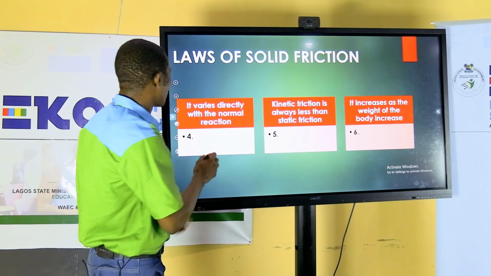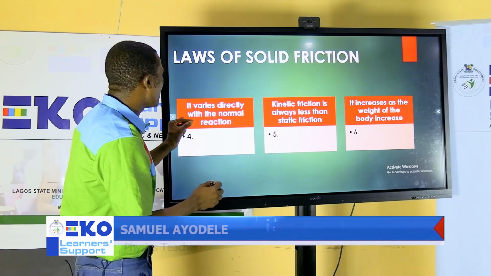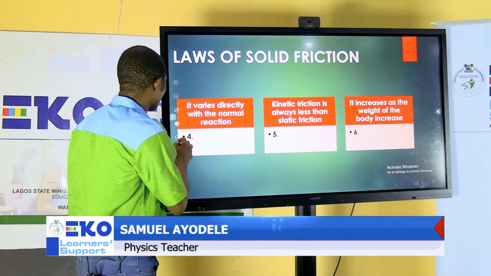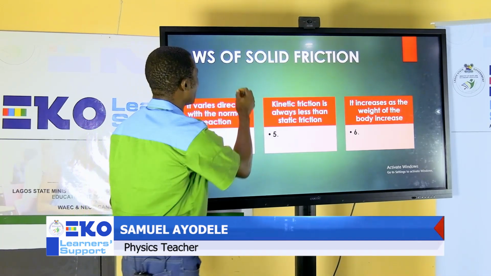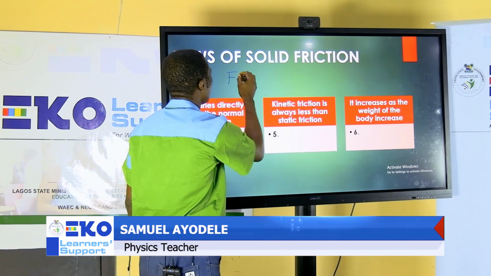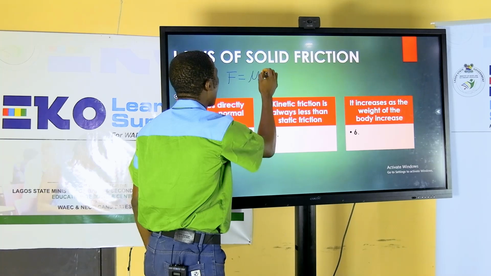Now look at this. They said friction varies directly with normal reaction. There is a formula for friction, and that formula is F equals μR.